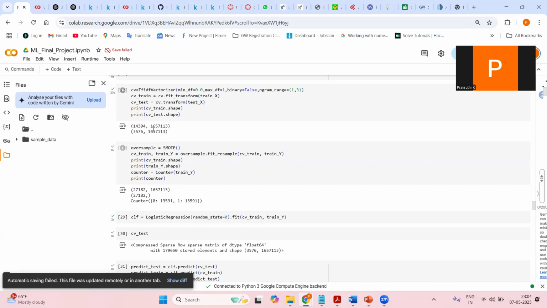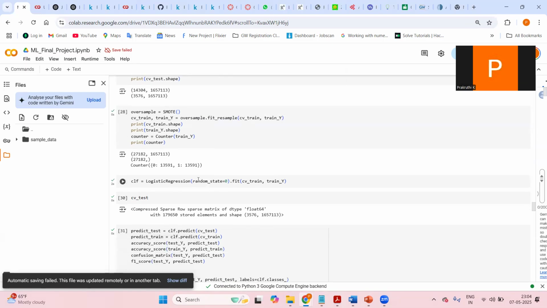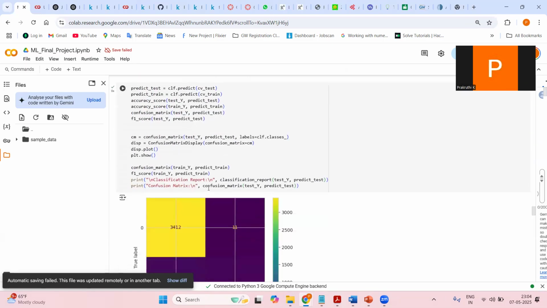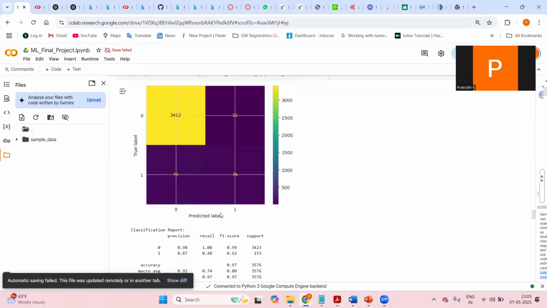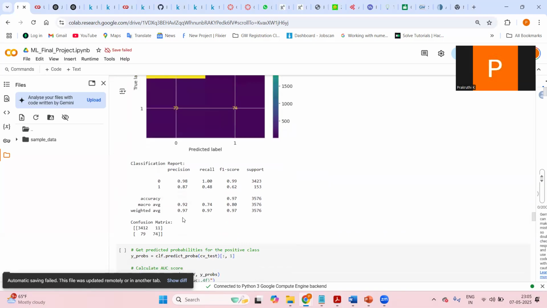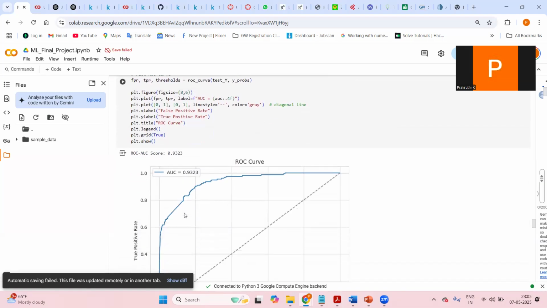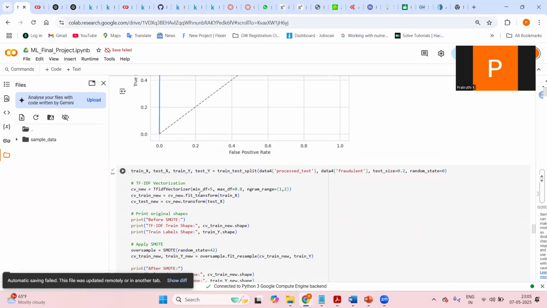Hence, we have to create synthetic samples so that the dimensions of both train and test match. After we have created them, these are the dimensions, and then we run the logistic regression. So this is the confusion matrix for logistic regression, the classification report, and the area under the curve.